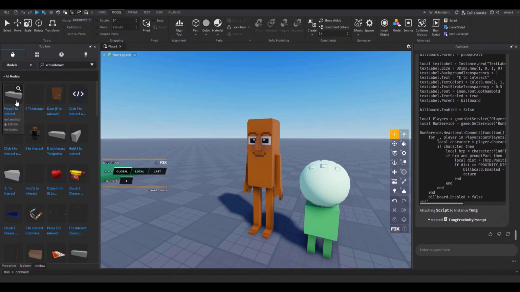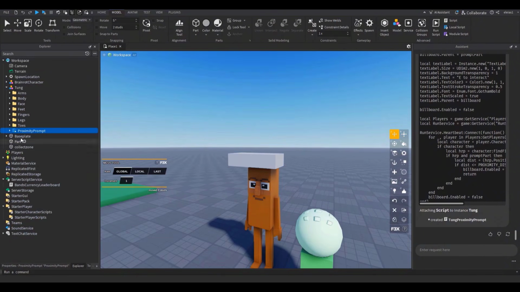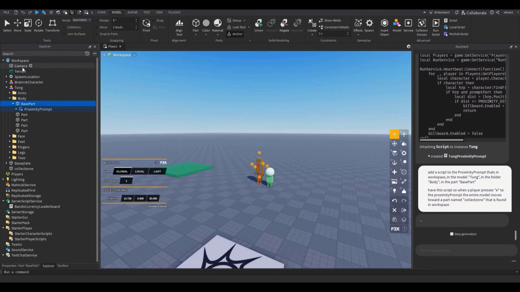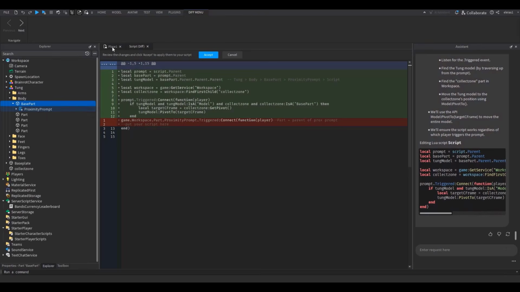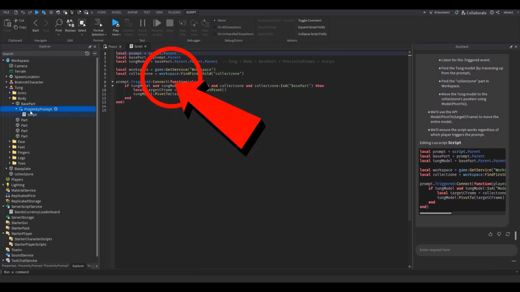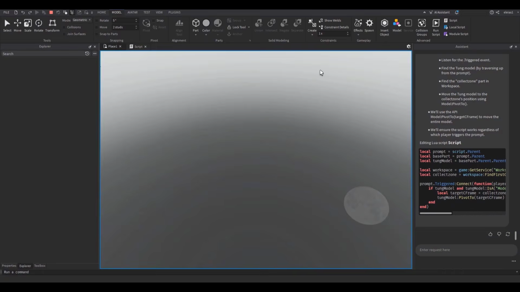Good. I'm just gonna get a proximity prompt from the toolbox and put it within the tongue model, my Brainrot model. Okay, there. Add a script to the proximity prompt that's in the workspace, that's in the model tongue, that's in the folder, that's in the base part, and have it move towards the collect zone. Let's see if it'll do that. There, it added a script within the proximity prompt, which is what I wanted. Okay, let's test out the game and see if this will work.